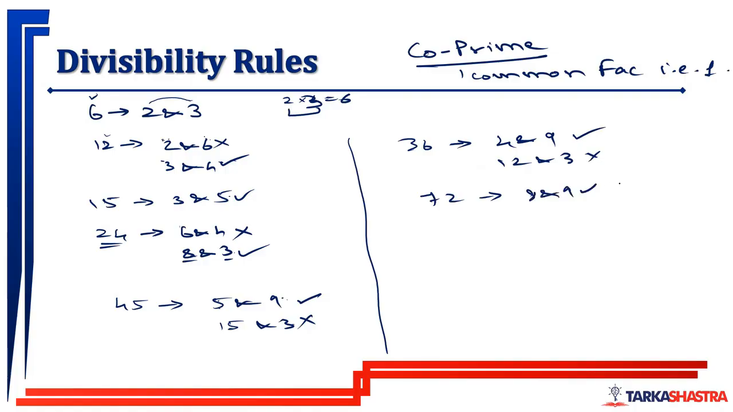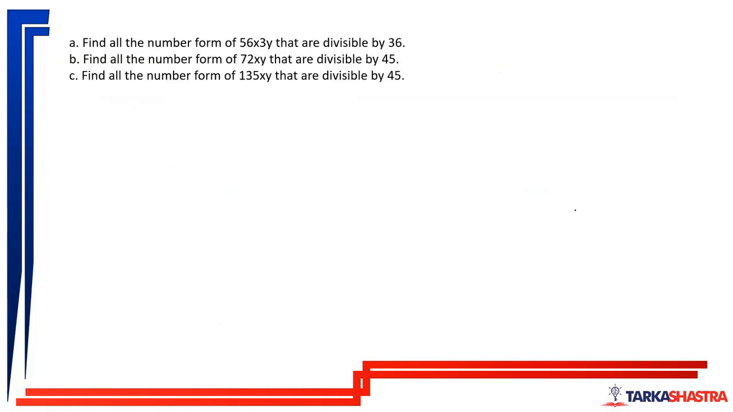So for many numbers, you will be able to find out the divisibility rule. The only two conditions are that the product of these two numbers should be equal to the number for which we are checking the divisibility, and these two numbers should be co-prime to each other. So this is your divisibility rule. On the basis of the divisibility rule, let us try to solve these questions. You are supposed to pause the video and try to find the solution yourself.